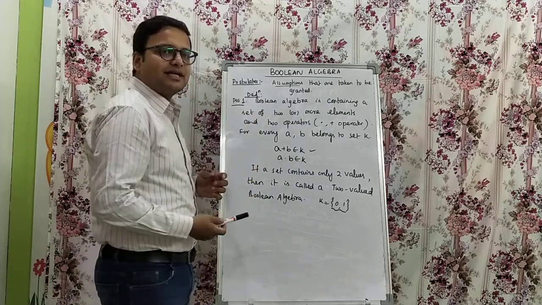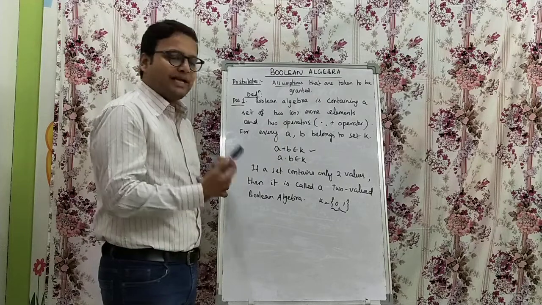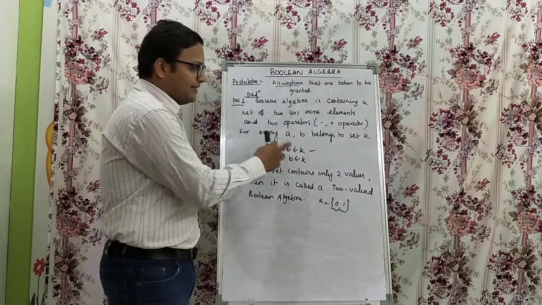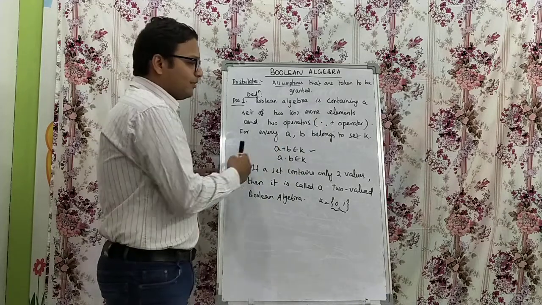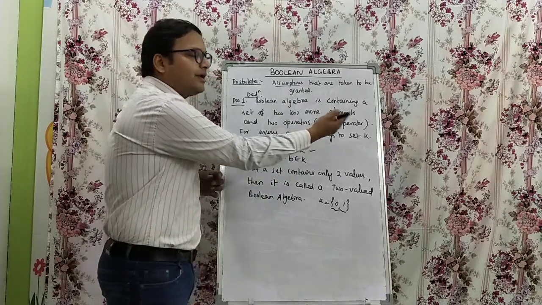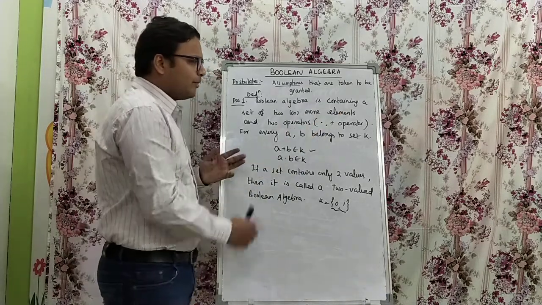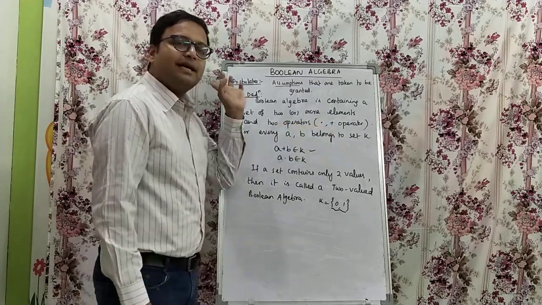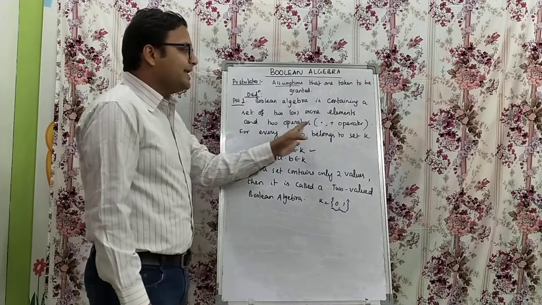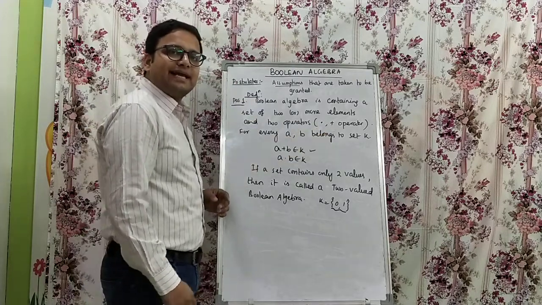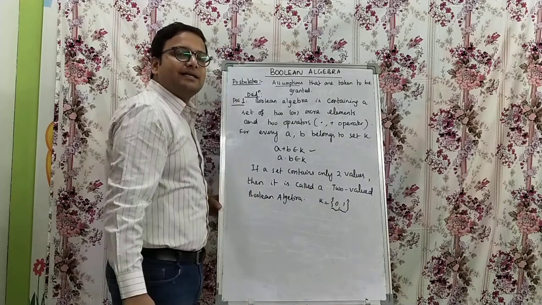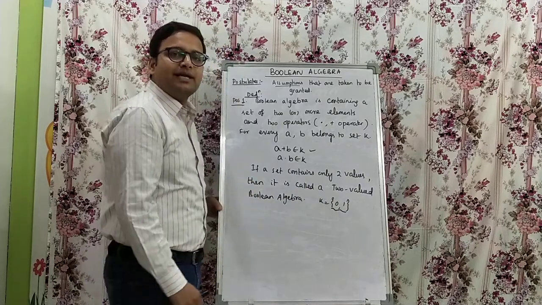Boolean algebra is nothing else but a set of two or more elements. Here it is two elements only, with the two operators, dot and OR operator. There can be more elements also, but the operators will be only two, AND and OR operator, for every a and b belonging to set K. If the set K contains only two values 0 and 1, then it's called two valued Boolean algebra.